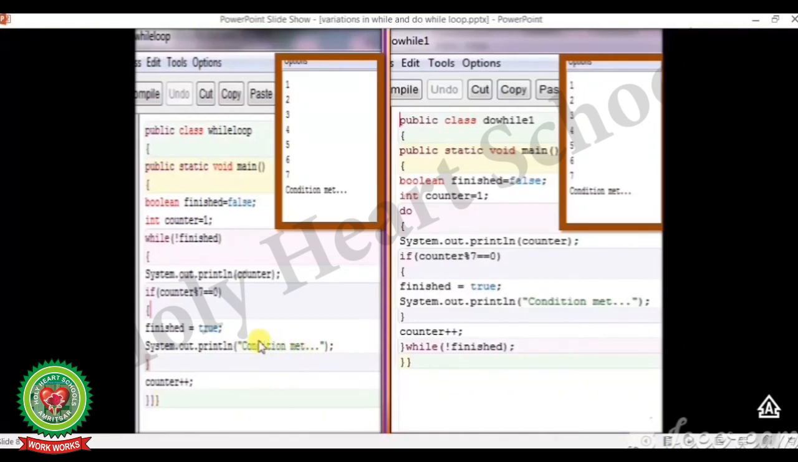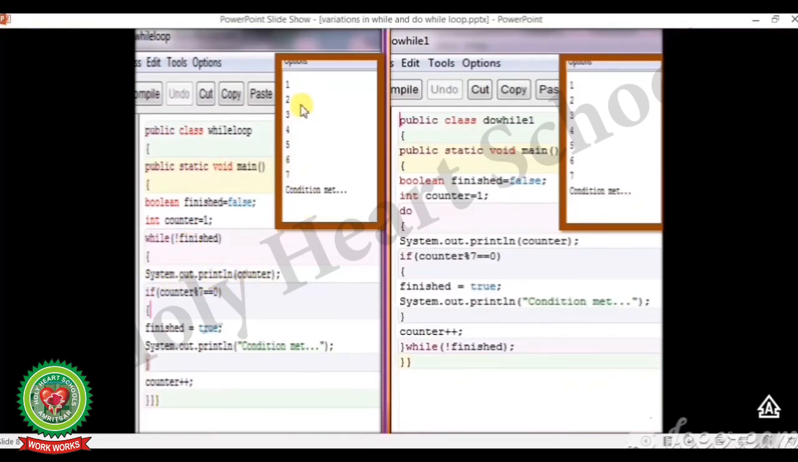System.out.println condition met. Here this part is false, because counter modulus 7 is not equal to 0. We will not enter this block and we will increment the value of counter with counter plus plus, means counter is equal to counter plus 1. So the value of counter is 1, so 1 plus 1 changes into 2. Again the value of finish is false.